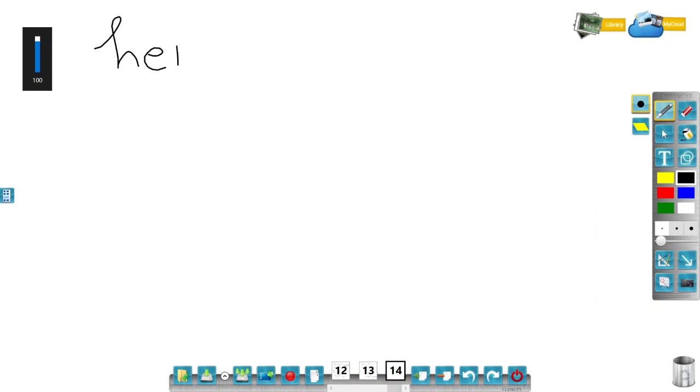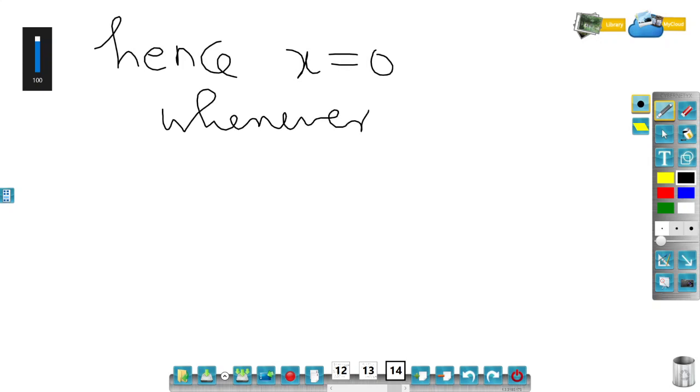Hence x is equal to 0 whenever x greater than equal to 0, less than 1 by n for all n belongs to natural number.